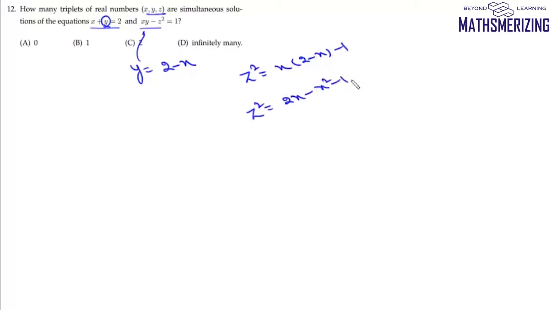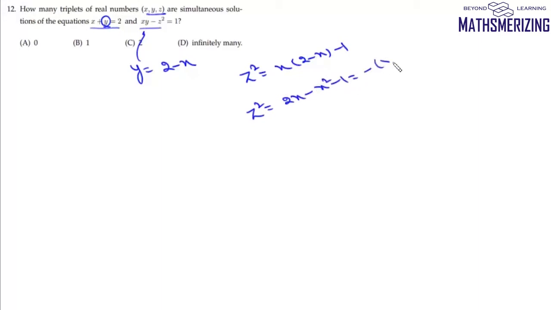Now question number 12 is, how many triplets of real numbers x, y, z are simultaneous solutions of this equation: x plus y equals 2 and xy minus z square equals 1. So what we'll do is, we'll take the value of y as 2 minus x, and we'll put the value of y in this second equation. Then we can write z square as x into (2 minus x) minus 1. So z square will be 2x minus x square minus 1.